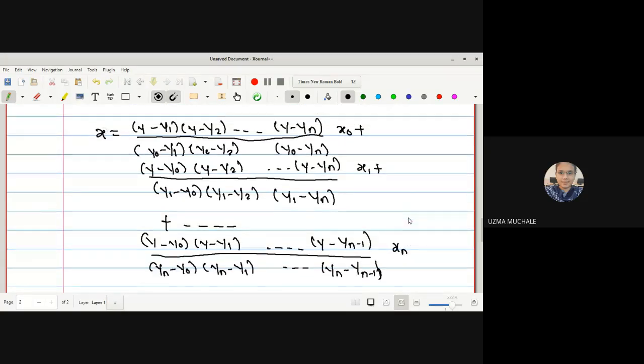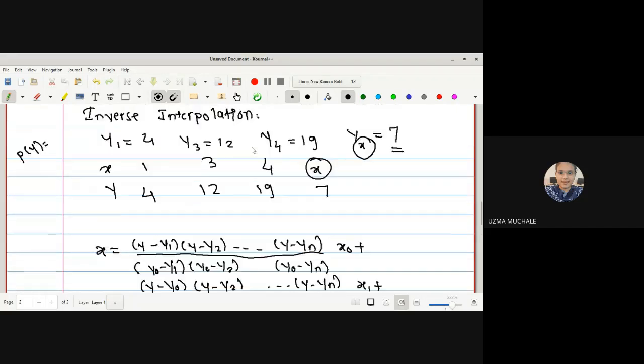Are you getting the similarities? Wherever there was x, we have only replaced it by y. Here there was p of x; p of x is nothing but y, so here we have replaced it by x. Here there was f of x naught, so here x naught is written. Wherever you have x, you have replaced it by y. Here we had y1 in place of x1, so we have replaced x with y. In this way we can get the inverse interpolation polynomial.